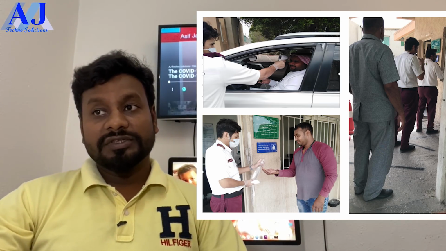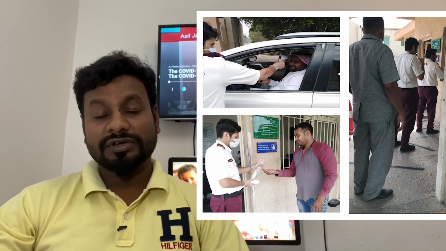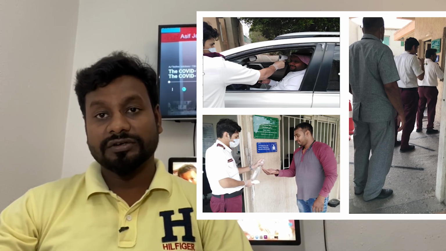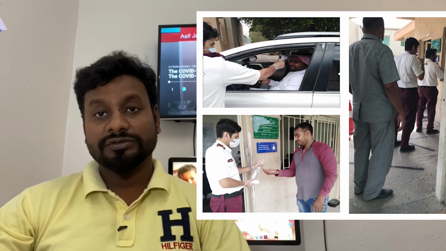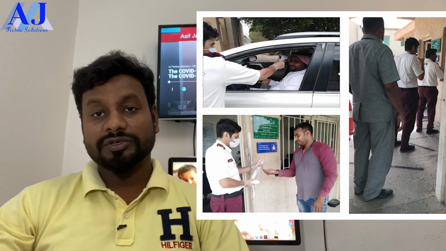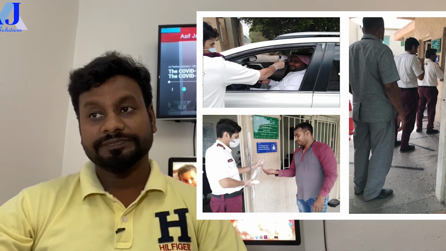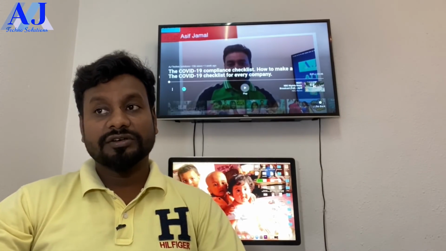At the entrance, you have to check day by day who is entering the factory or your company. You need to check the temperature, which must not exceed 37.5 centigrade.